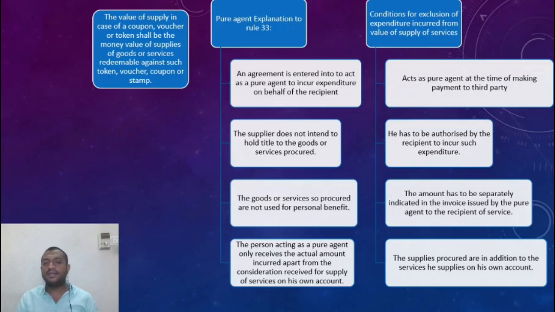Apart from that, he incurs ROC fees, right? Some 2,000 ROC fees need to be paid along with stamp duty for incorporation of a company. So is that 2,000 to be included in the value of the 10,000 bill that he raises or not? That is the question.